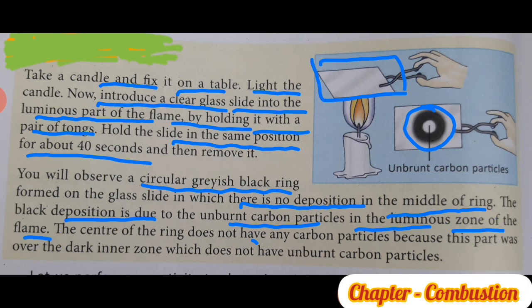The center of the ring does not have any carbon particles because this part was over the dark zone, which does not have unburned carbon particles.